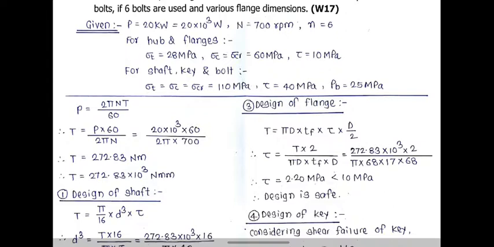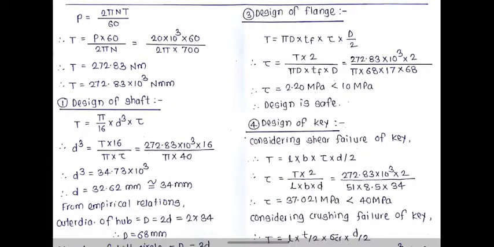Okay, so once you get the torque in Newton meter, you have to convert it into Newton mm. The torque in Newton meter will be 272.83 Newton meter, so in terms of Newton mm, it will be 272.83 into 10 raised to 3 Newton mm. So our first step is design of shaft.